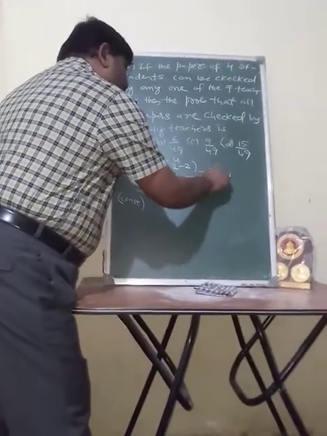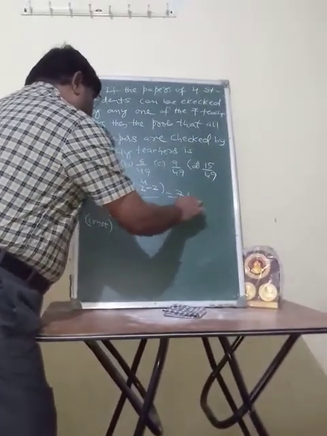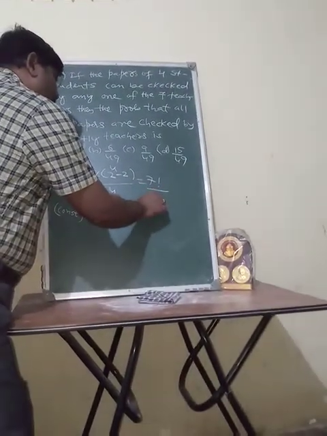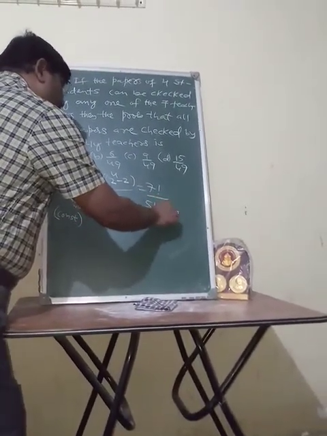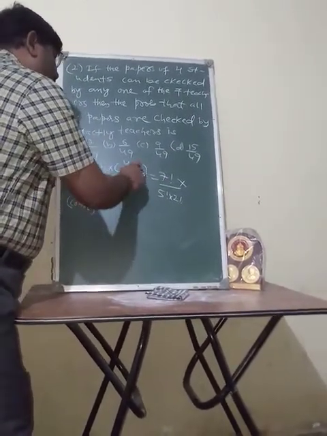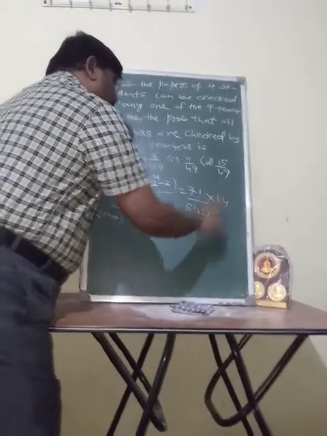is equal to 7 factorial divided by (7 minus 2) factorial, 5 factorial, into 2 factorial, into 2 raised to 4 minus 2. 2 raised to 4 is 16, and 16 minus 2 is 14.